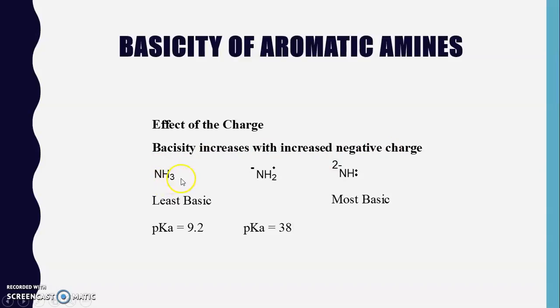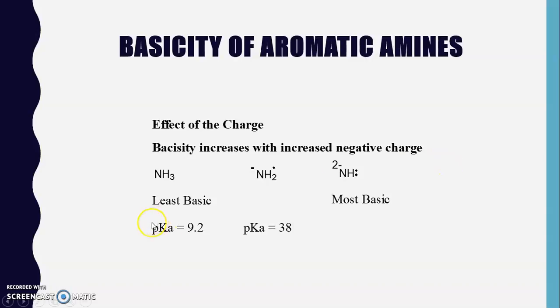So alkyl amines have more negative charge on the nitrogen atom, because this negative charge, that is the lone pair of electrons, is only present on the nitrogen atom, while in aromatic amines, nitrogen donates its lone pair of electrons to the aromatic ring, and that's why it is shared by the nitrogen atom as well as the aromatic ring, and that's why the negative charge on the nitrogen atom is less, and they are less basic as compared to alkyl amines.